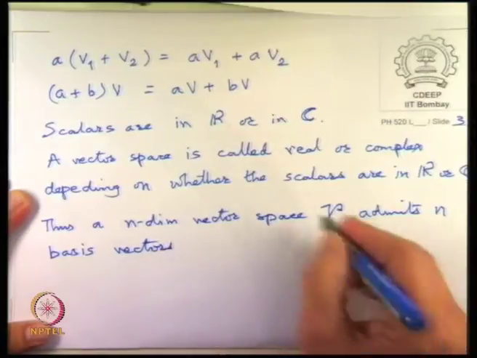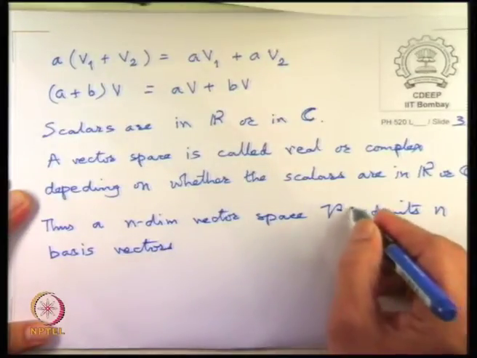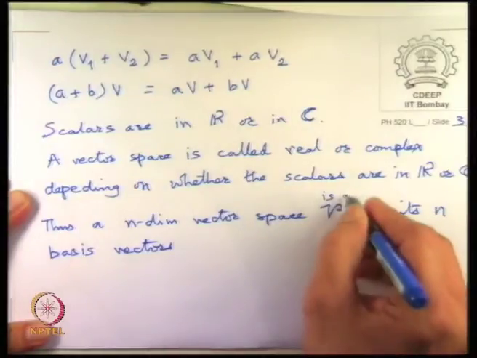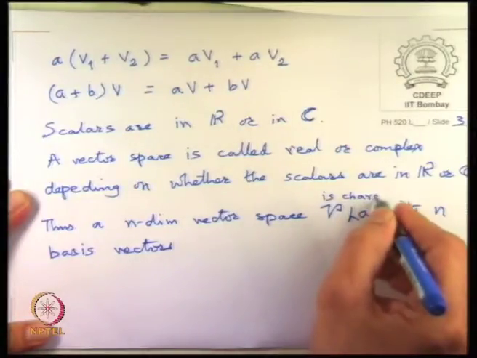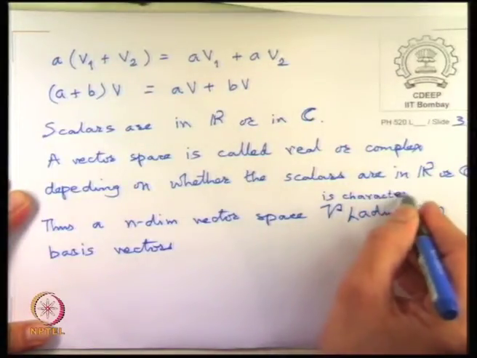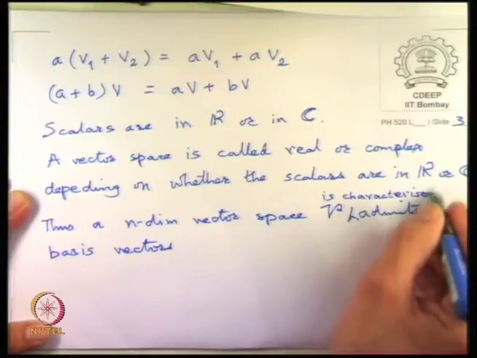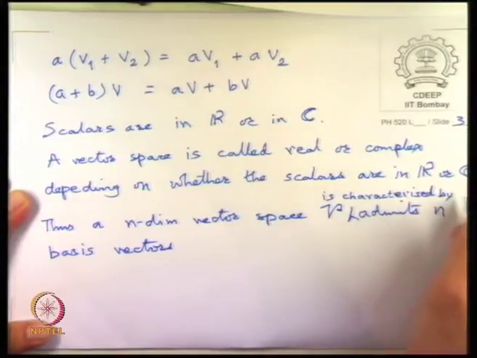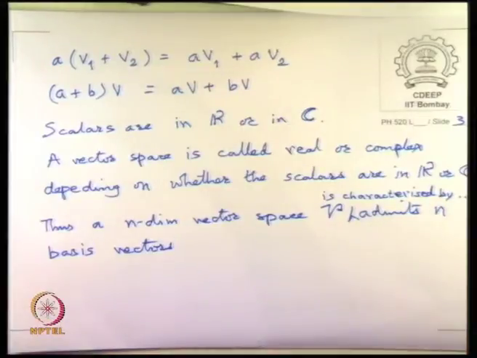Or vector space V is characterized by the fact that it admits n basis vectors. At this point these basis vectors are neither real nor complex, they are just basis.